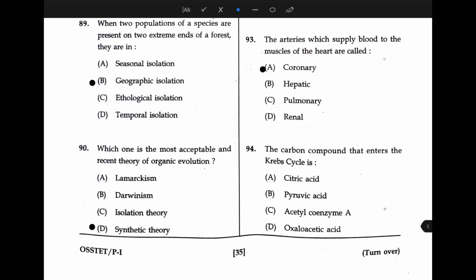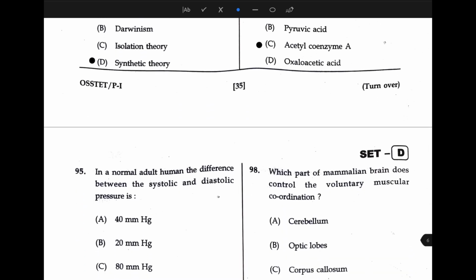Next, the carbon compound that enters the Krebs cycle is acetyl coenzyme A. Ask me why acetyl coenzyme A? Because pyruvic acid is the last product of glycolysis. After that, it passes through several steps to produce acetyl coenzyme A, which is a 2 carbon compound that enters the citric acid cycle and fuses with oxaloacetic acid to produce citric acid. So option C is the right answer here.